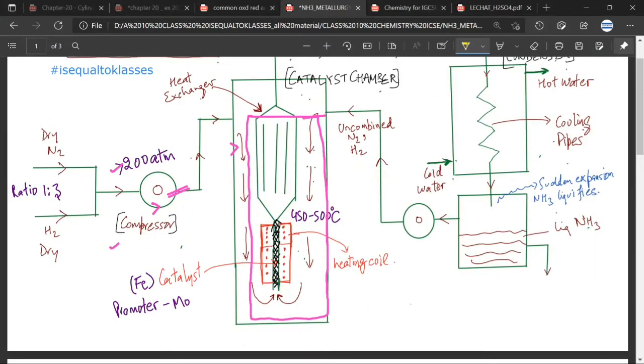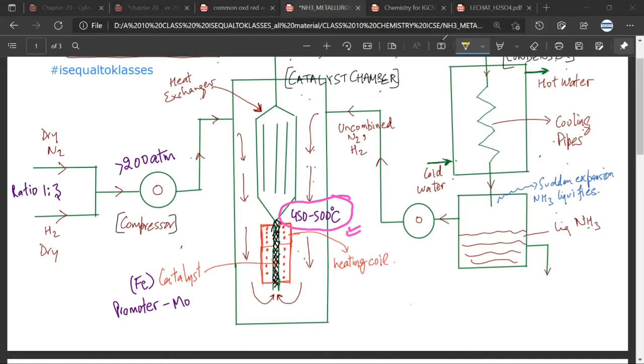See, it is already an exothermic reaction. The temperature would be maintained at around between 450 to 500 degrees Celsius. This is the nitrogen and hydrogen which you have compressed. Now this nitrogen and hydrogen is coming down. Then it goes through this catalyst. We will discuss the catalyst and the promoter in detail in the next slides.